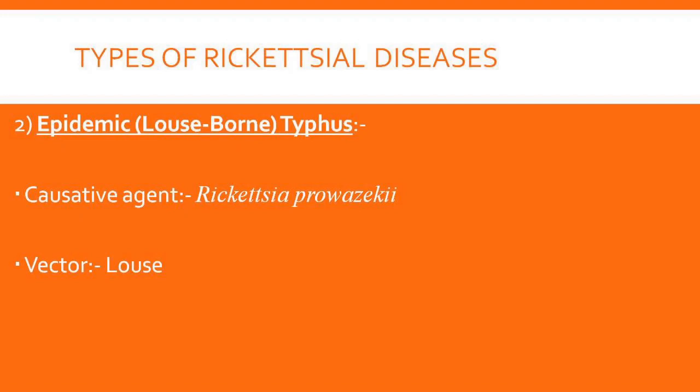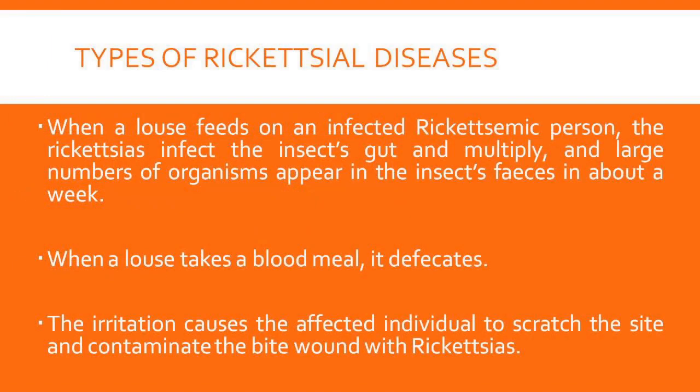Second disease is epidemic typhus, which is louse-borne. Causative agent is Rickettsia prowazekii. An arthropod vector is the body louse. When a louse feeds on an infected rickettsemic person, the Rickettsia infect the insect's gut first, multiply there, and then start appearing in their fecal matter. When such an infected louse takes a blood meal, it transfers the Rickettsia into the human body.